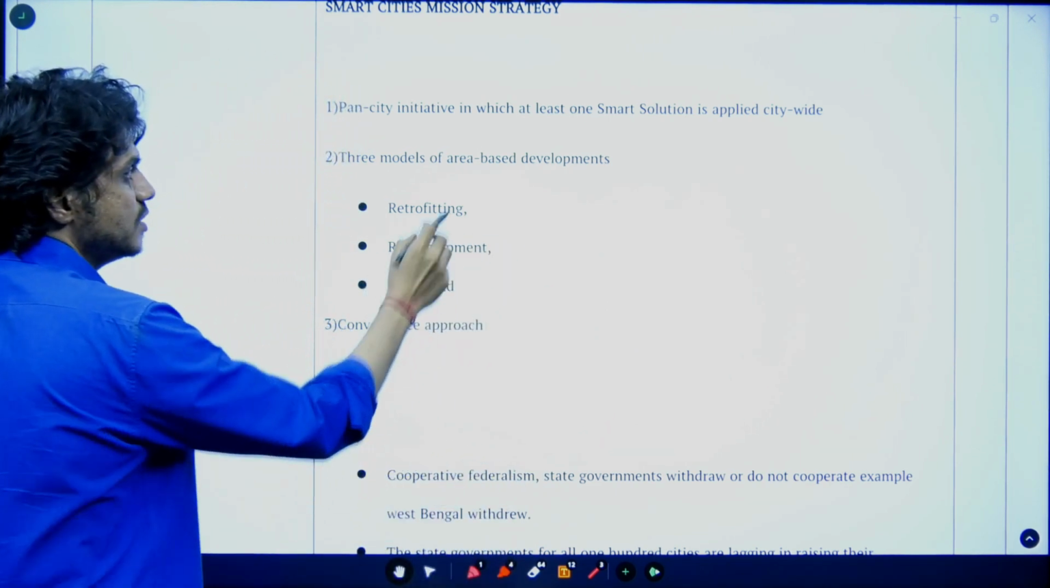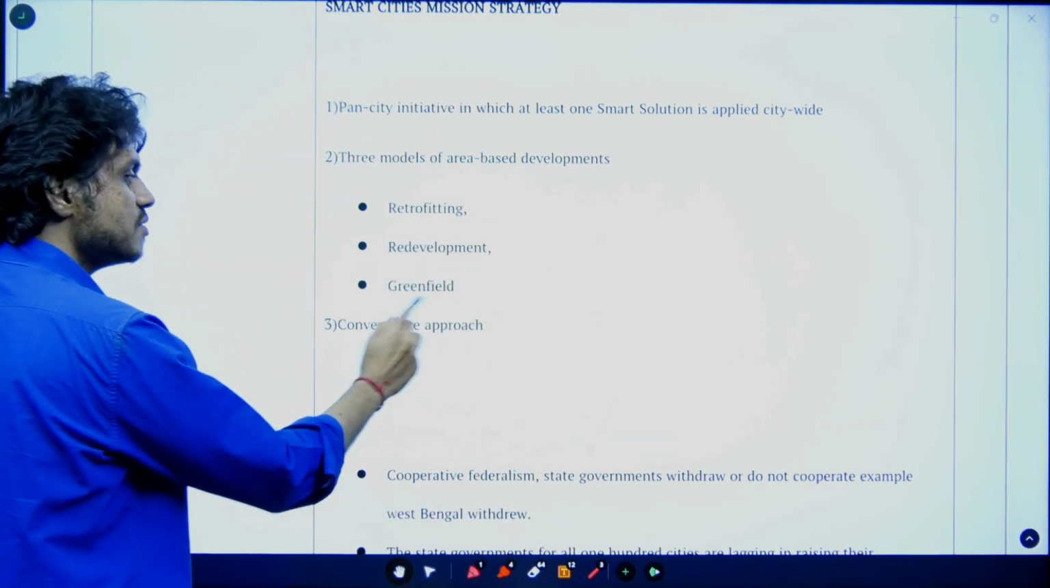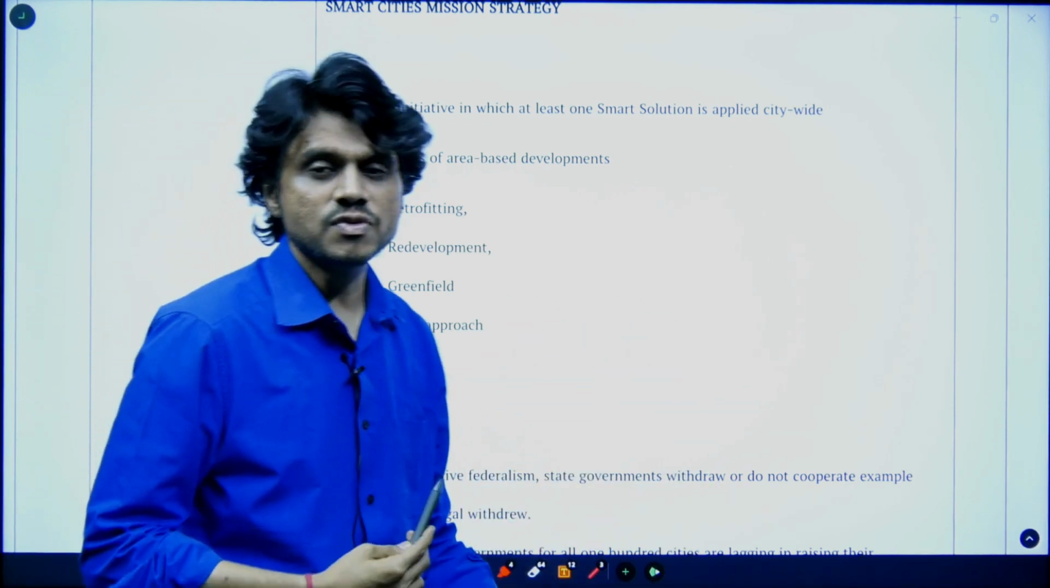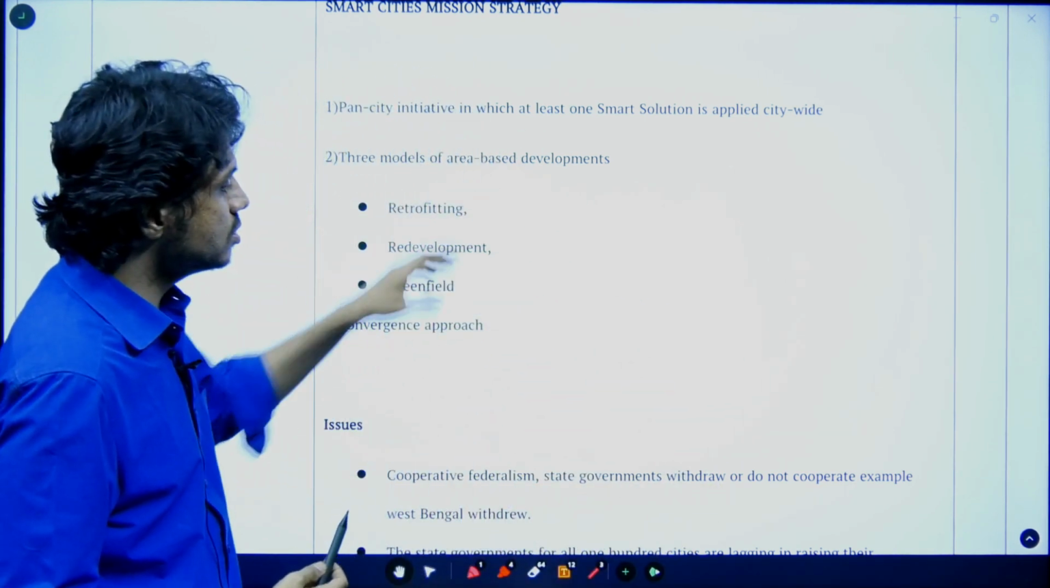Retrofitting, redevelopment and greenfield. This is also a UPSC previous year question. And the convergence approach, where convergence of various schemes will also be done in this area to provide all those services.